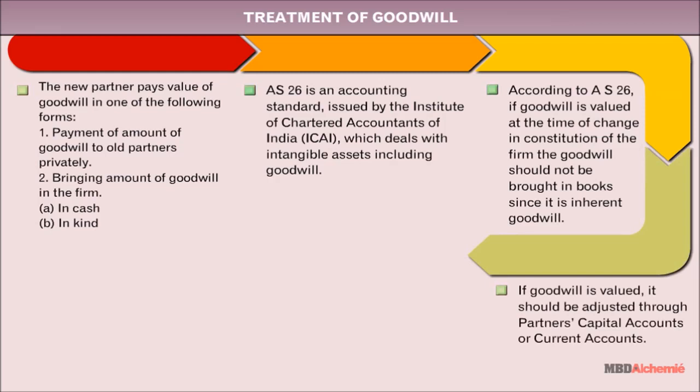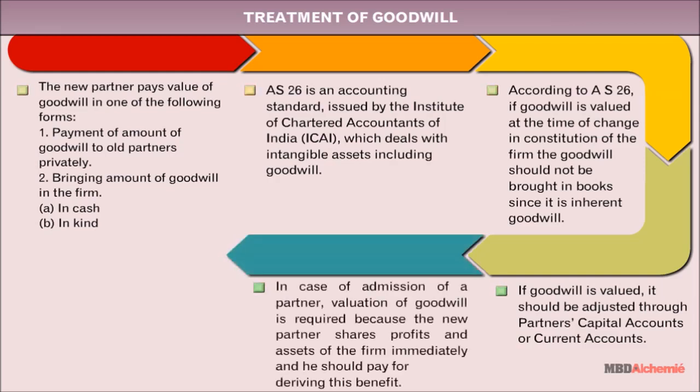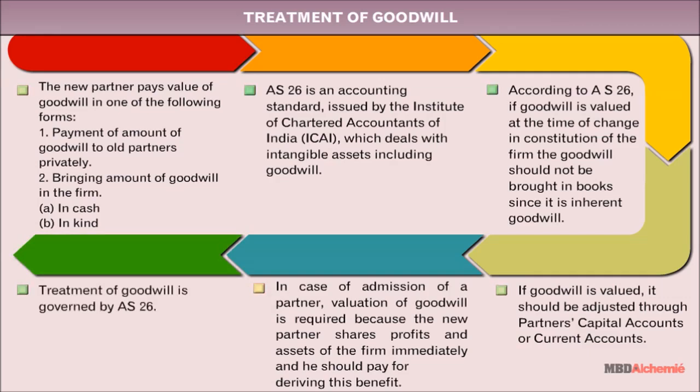If goodwill is valued, it should be adjusted through partners' capital accounts or current accounts. In case of admission of a partner, valuation of goodwill is required because the new partner shares profits and assets of the firm immediately, and he should pay for deriving this benefit. Treatment of goodwill is governed by AS 26.